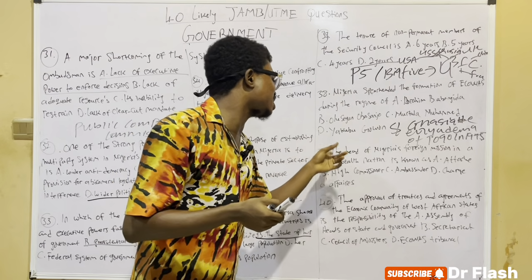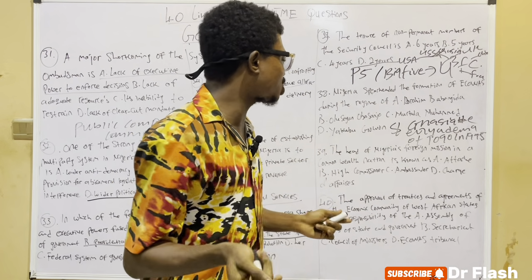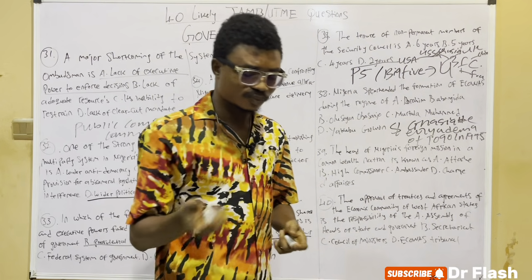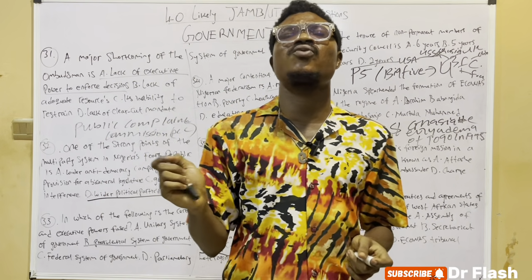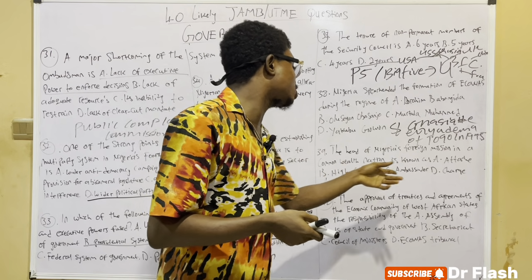Then moving to the 39th question: the head of Nigeria's foreign mission in a Commonwealth nation is known as. There is something you have to take note of here: who is a high commissioner and who is an ambassador.